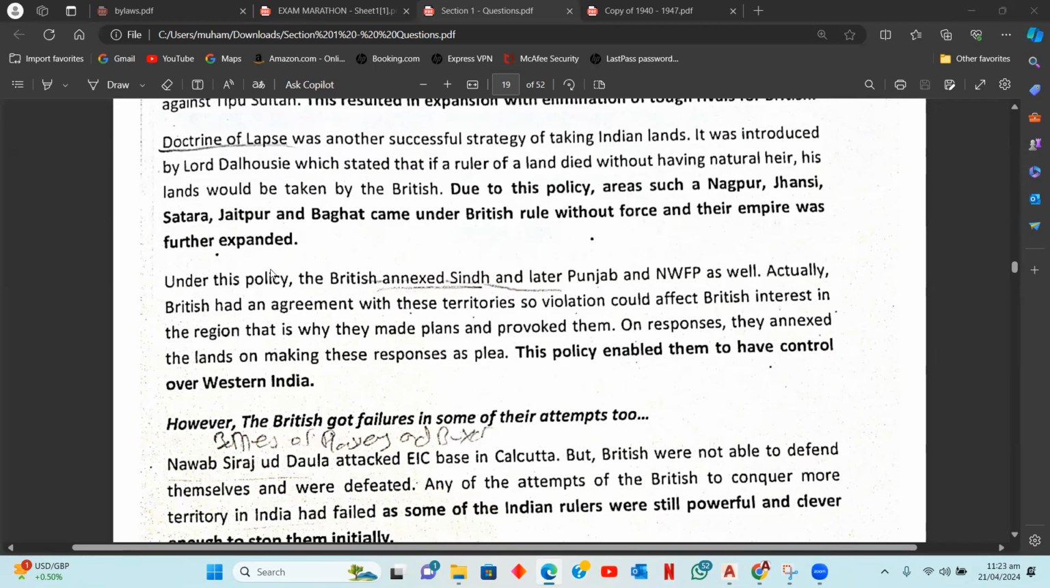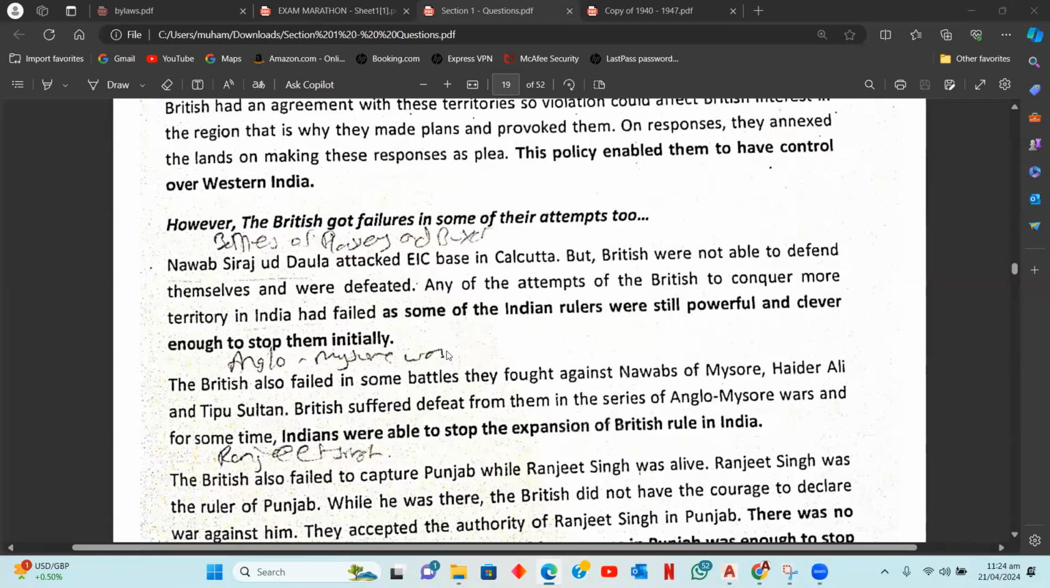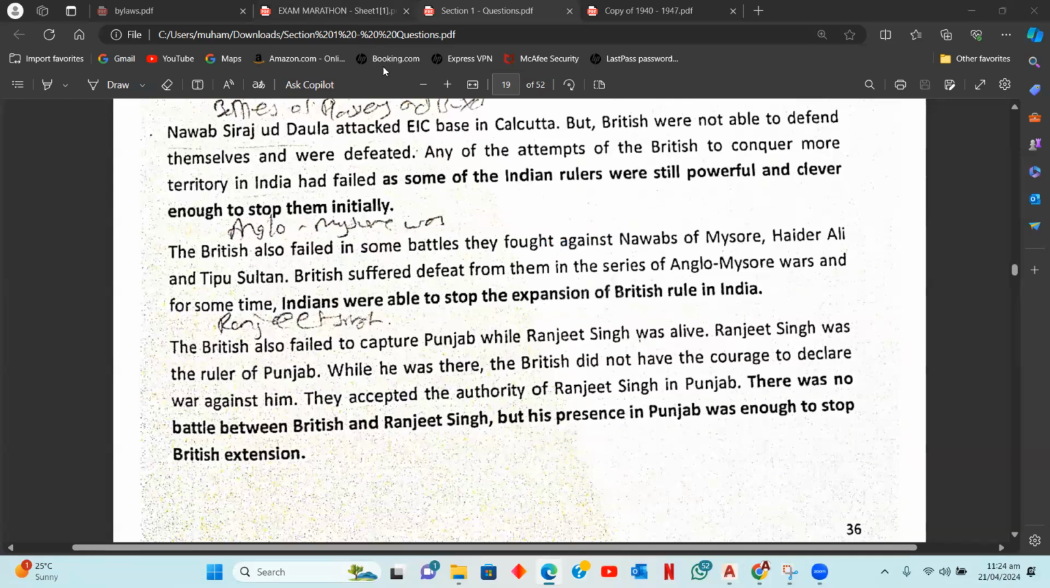Now, after writing four successes, we'll shift on to the failures. Your level would shift. Now, this was level three up till now. In this type of question, the next few reasons would be your level four. For example, Nawab Sirajuddaula attacked the EIC base in Calcutta. The British were not able to defend themselves. They were defeated. And this was one event where the British could not withstand the Indian power. So this could be written as a British failure.